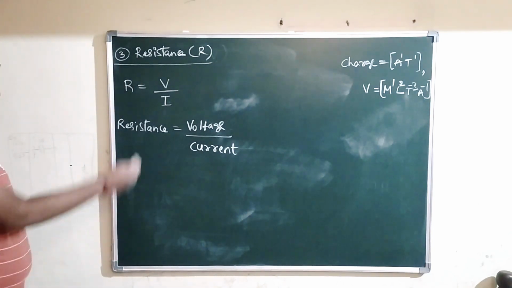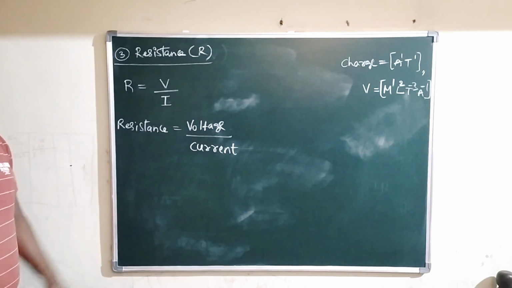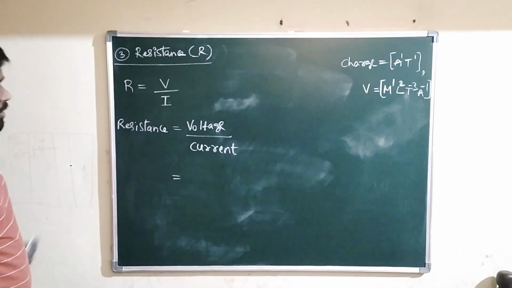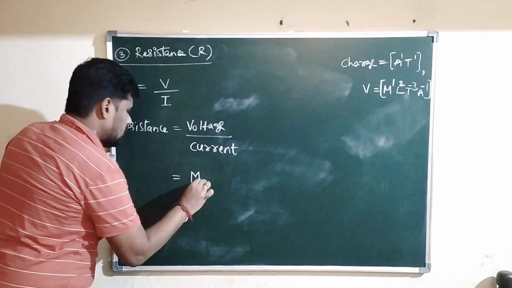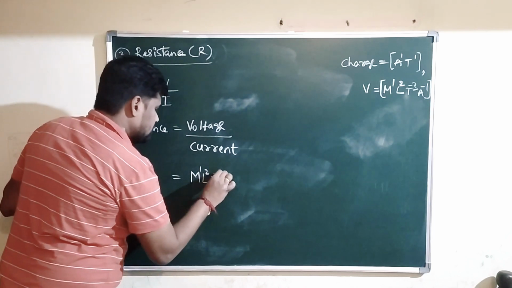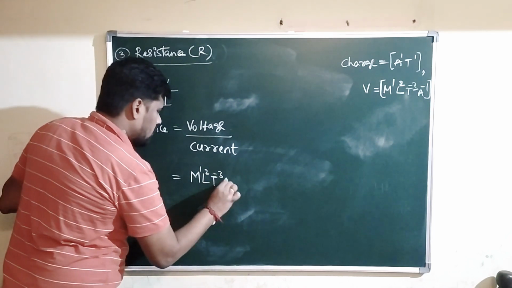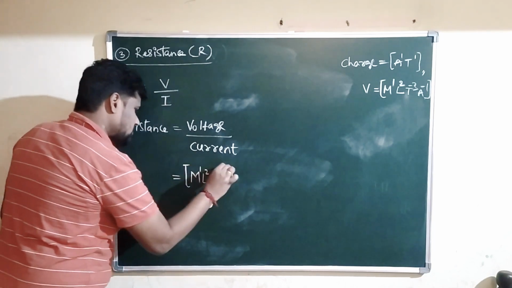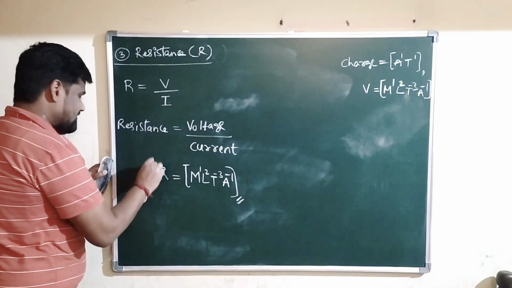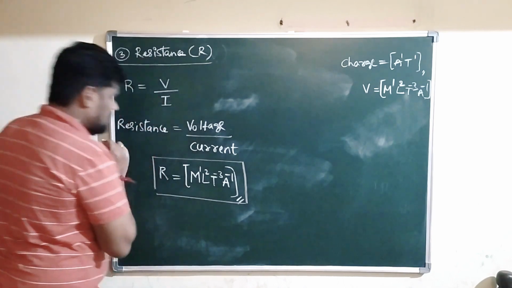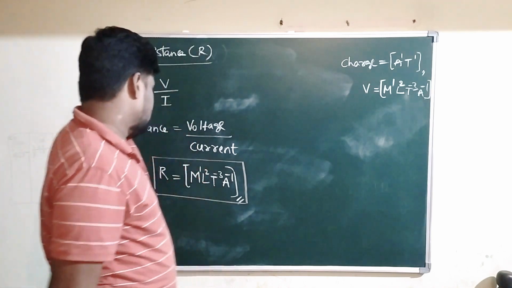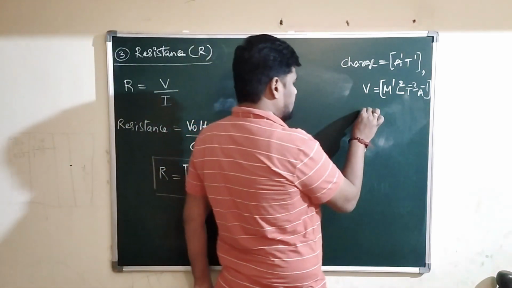Resistance dimensional formula can be obtained by using the formula voltage divided by what? Current. Okay. What is the dimensional formula for voltage? Already we obtained. Substitute here. M power 1, L power 2, T power minus 3 and A power minus 1. So this is the dimensional formula for the physical quantity that is called resistance. You can write the dimensional formula for resistance here.